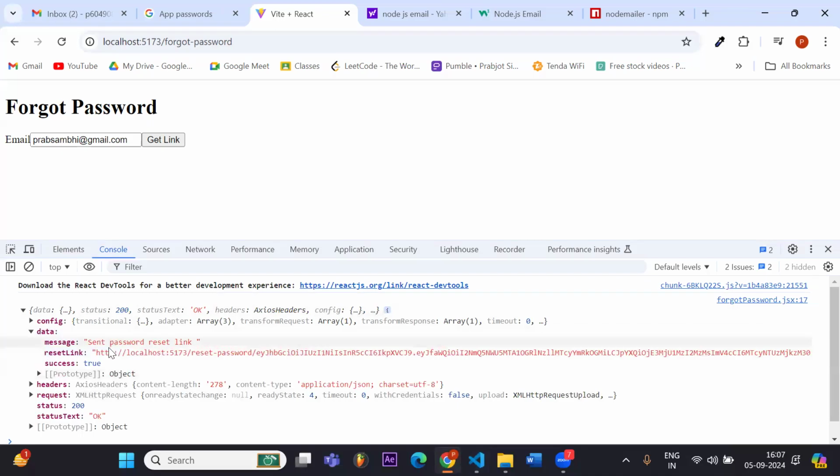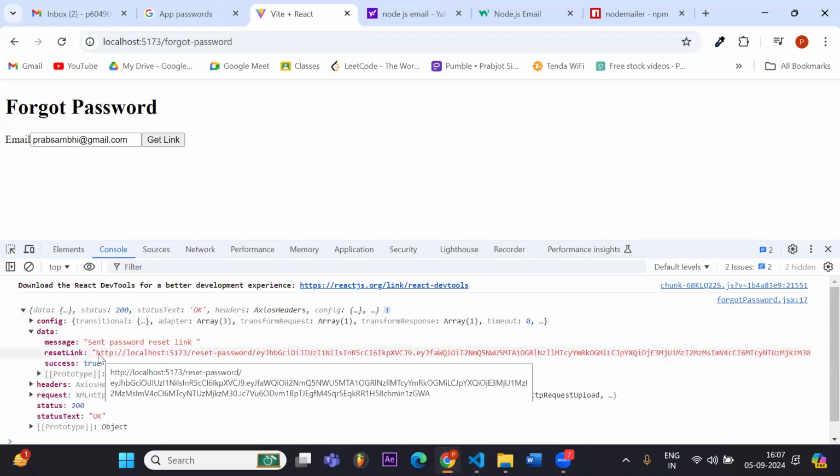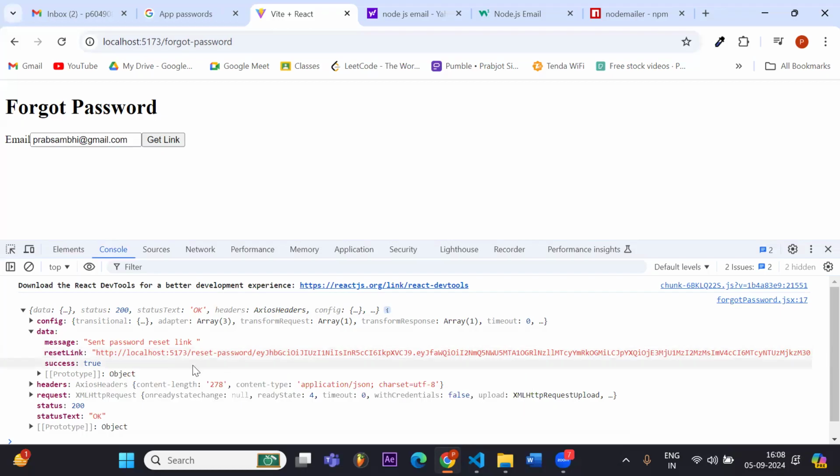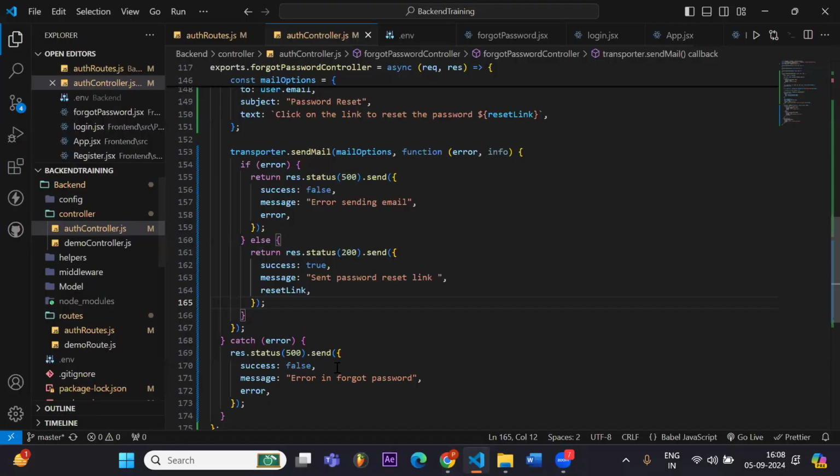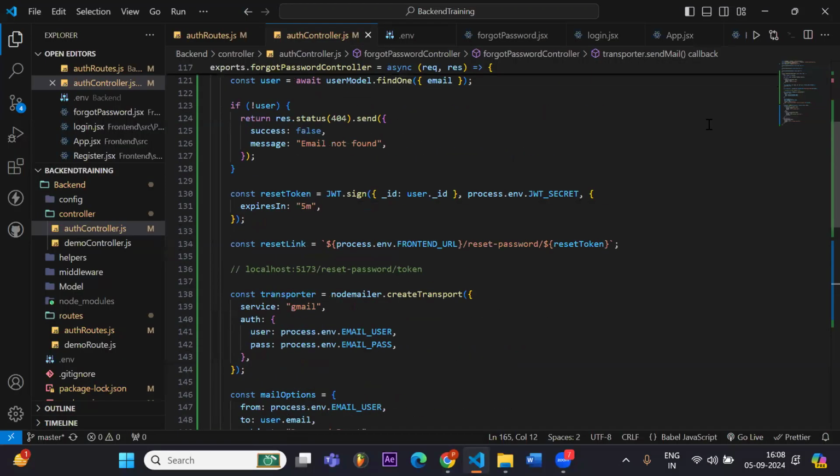What I want to do is, when I go to this link, another form comes where you can enter the password, and after entering that password, you can send it, and it will be replaced by your current password.